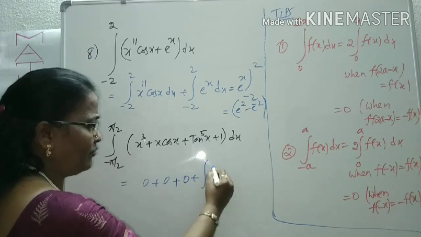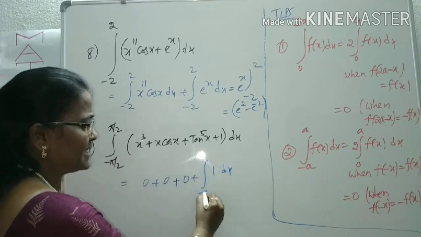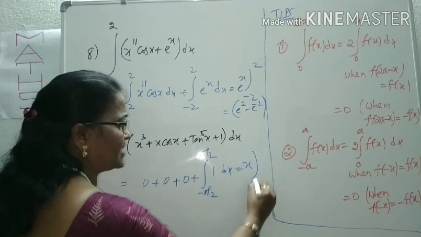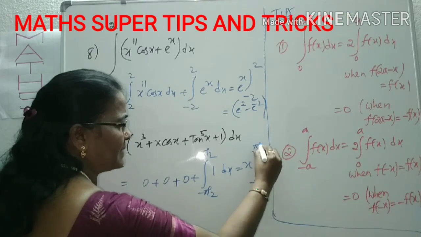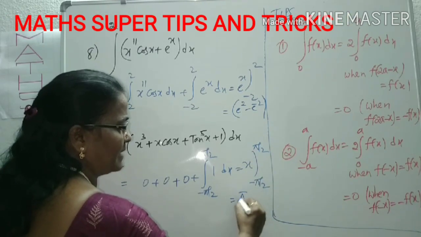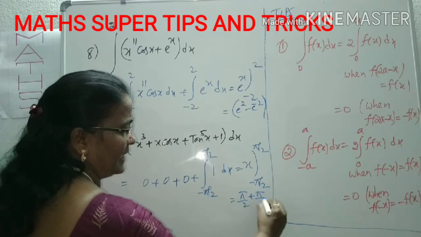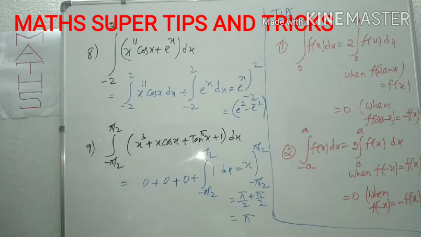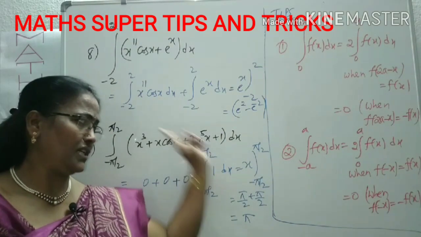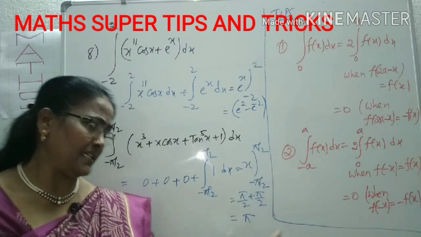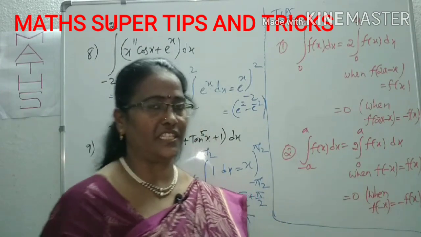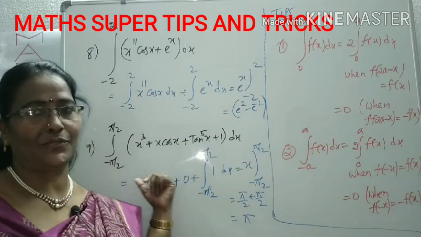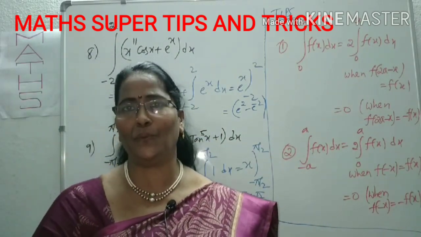Finally, what is left over? Only 1 between the limits from minus pi by 2 to plus pi by 2. The integration of 1 is x. Applying the limits, the upper limit pi by 2 minus minus pi by 2 gives pi. Clear? So you have to think of these two in the form of minus a to a, and check whether it is minus f of x or plus f of x. According to these tips, I did these two questions. Is it clear? Now we'll move on to some more questions.